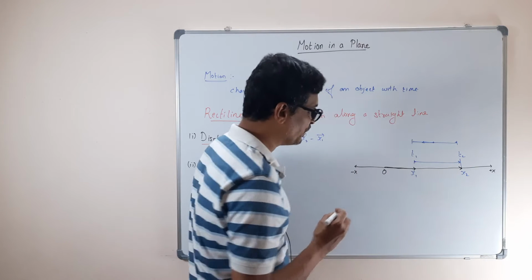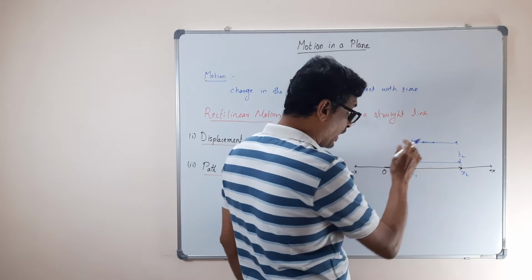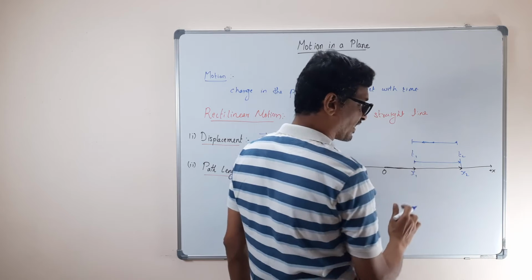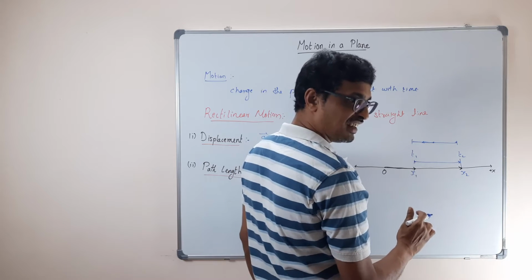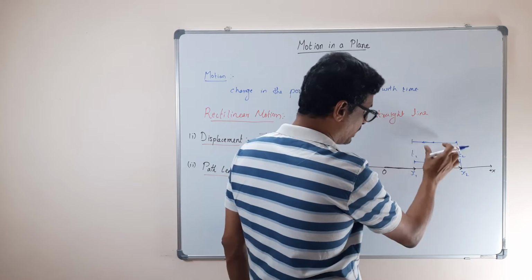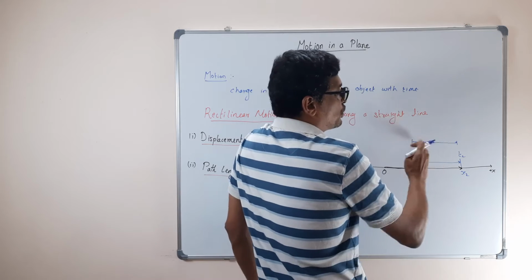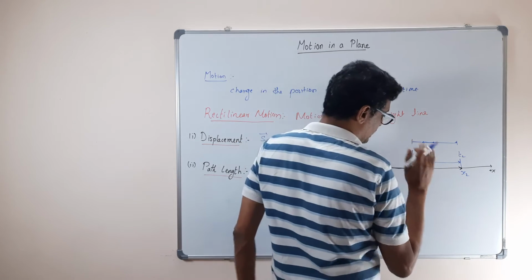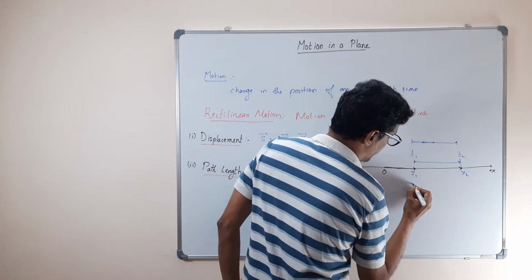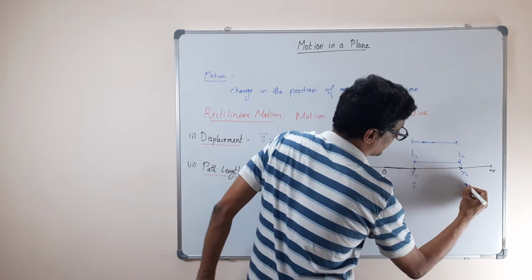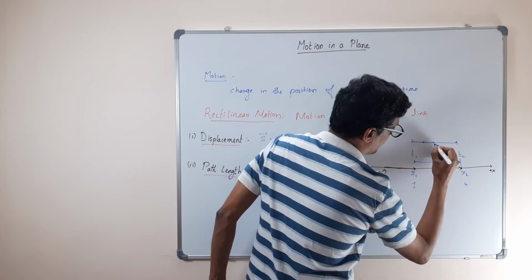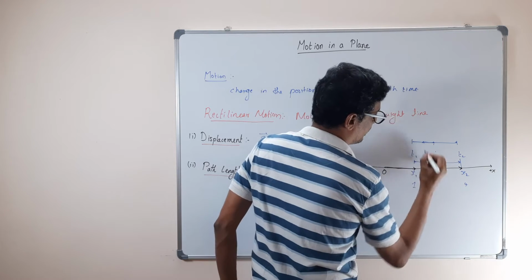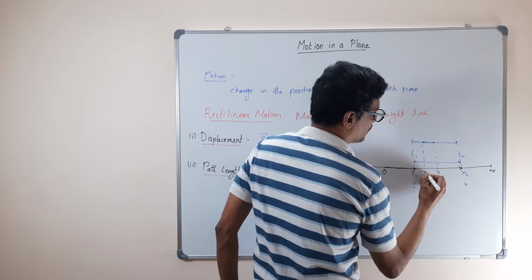So now, the displacement, the path length, is not just x2 minus x1. You got it? x2 minus x1 is a vector, but here it is not. The direction goes off. So what happened there? Suppose I call this point 1, and if this is say around 4, and if I call this one as 3, and this region as 2.